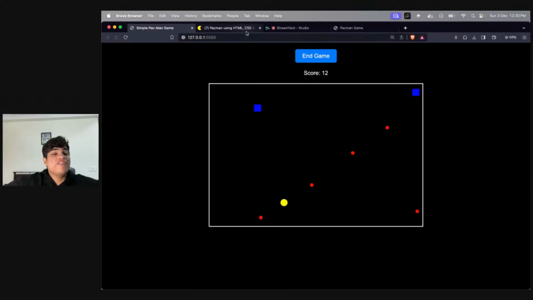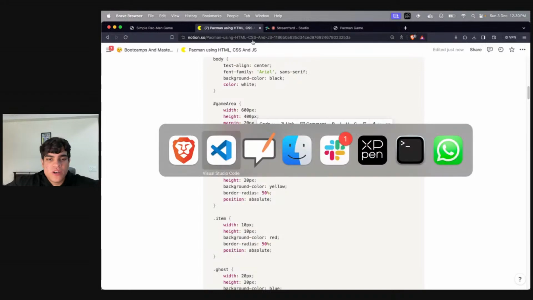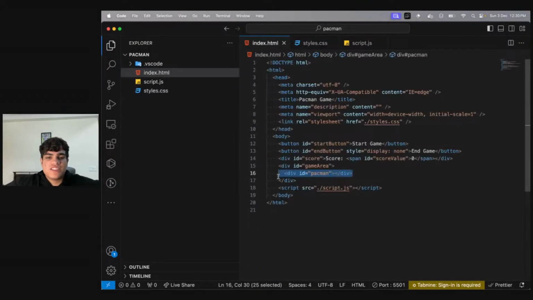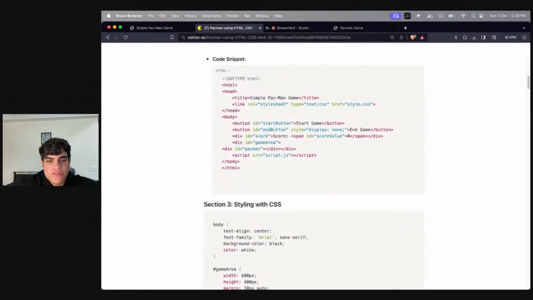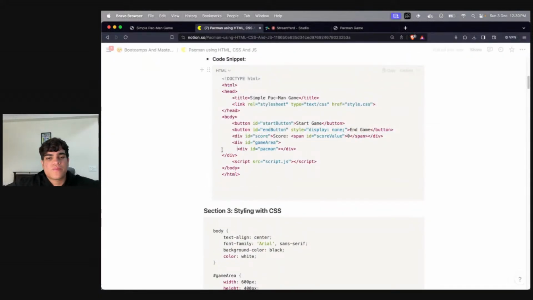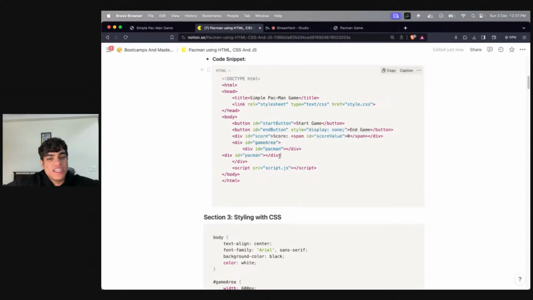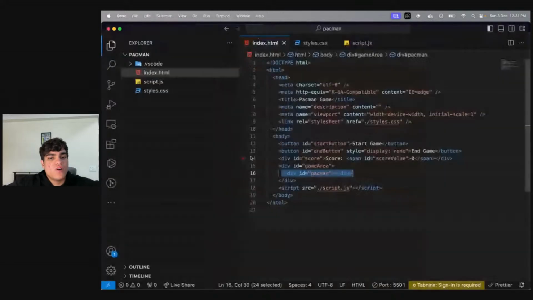And speaking of why you cannot see the yellow circle, it is because over here in your index.html, you need to add this. I think I had added this in front of you, but you might have missed it. There you go, now this will work. So you have to manually add your Pac-Man if you want to see it. If I add my ghost in my code over here, I'll be able to see the ghost as well. That's the best part.